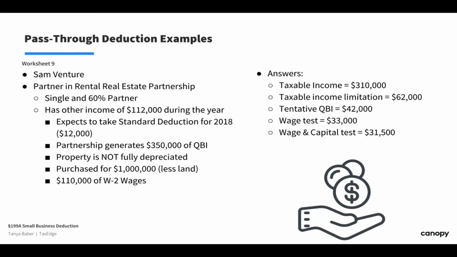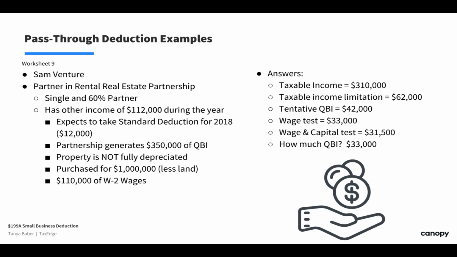An adjusted basis of the property is 31.5. Now here we can choose the bigger of the two, so we don't want to use the 31.5. If that's the lowest number, we would use 33. And that's basically what we get. Because we have to do wage and capital testing and it doesn't produce more than what we want, we're throttled down to the bigger of the two. So our QBI deduction in this example would be $33,000.